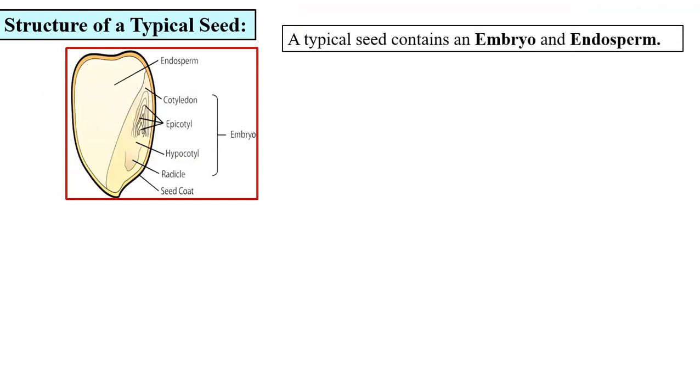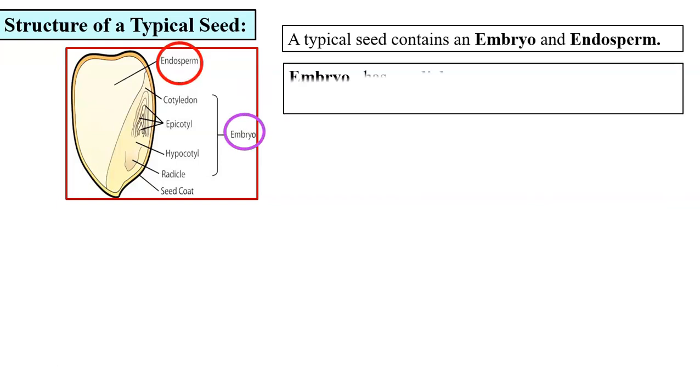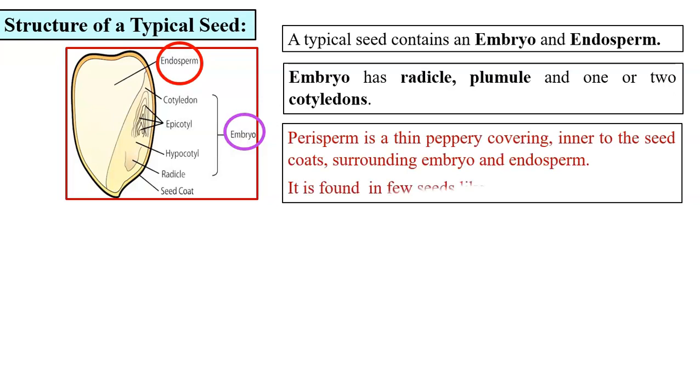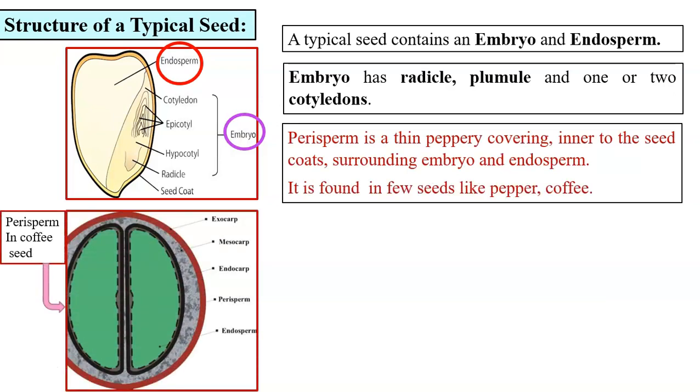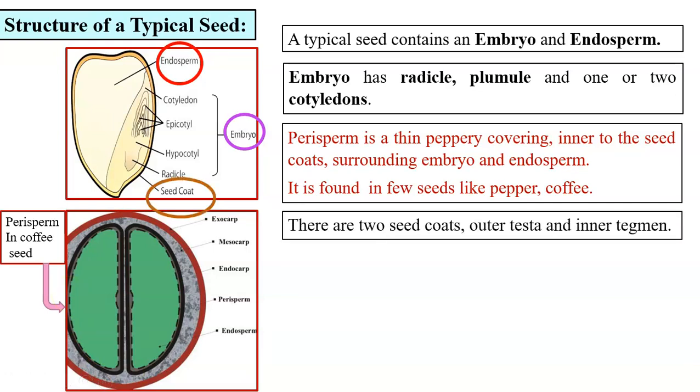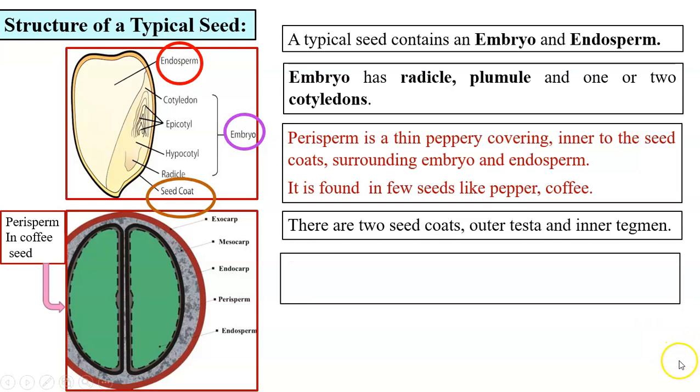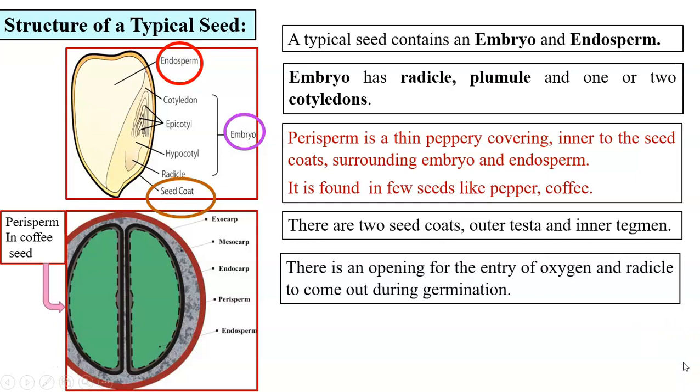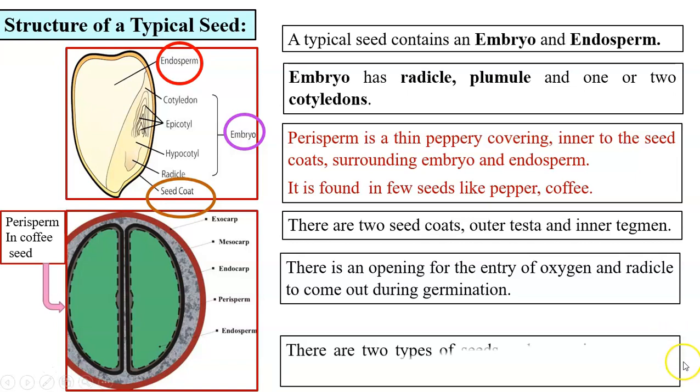A typical seed contains embryo and endosperm. Embryo has radicle, plumule and one or two cotyledons. Surrounding them is a thin papery covering called perisperm. But this perisperm is observed in only few seeds such as pepper and coffee. There are two seed coats. Outer seed coat is called testa and inner seed coat is called tegmen. There is an opening for the entry of oxygen and radicle to come out during germination.